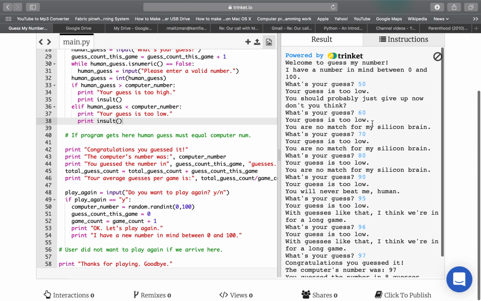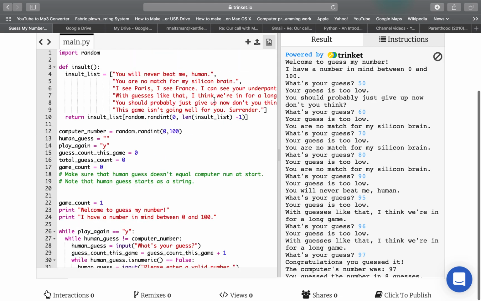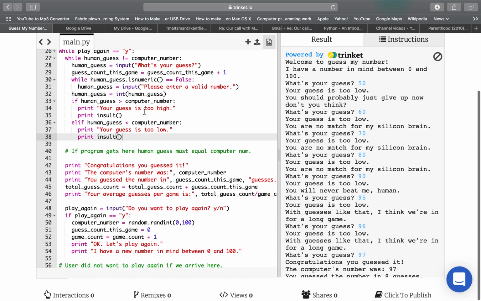Okay, perfect. So I have added a new function, which is insult. I listed my insults, and it returns a random insult from my list. And so now I can give my user a random insult every time they guess the wrong number.